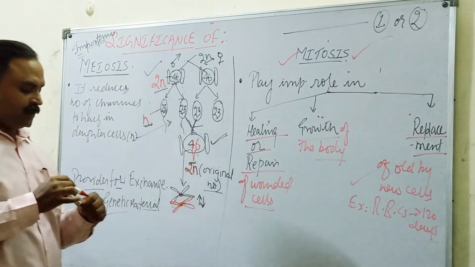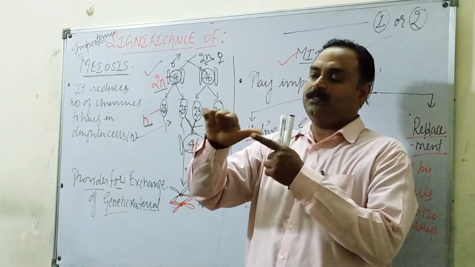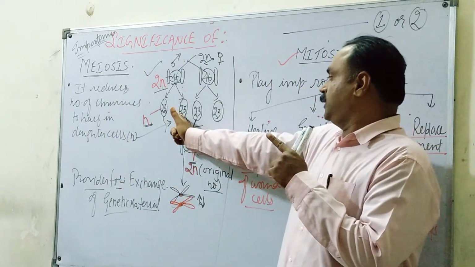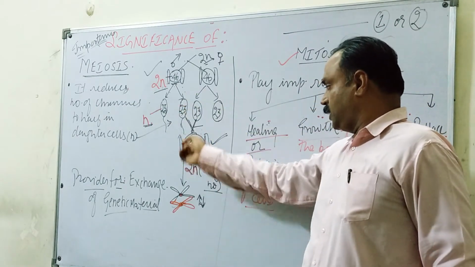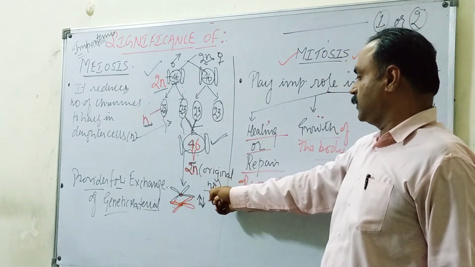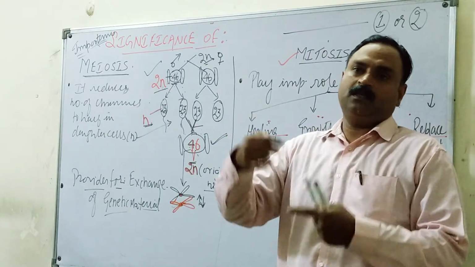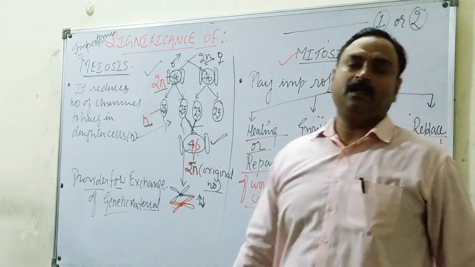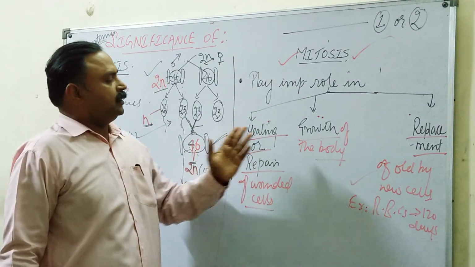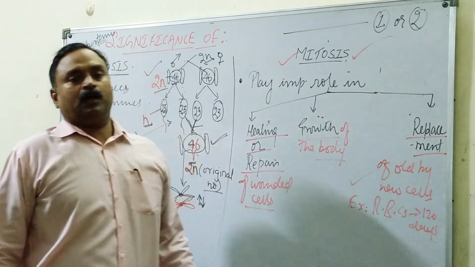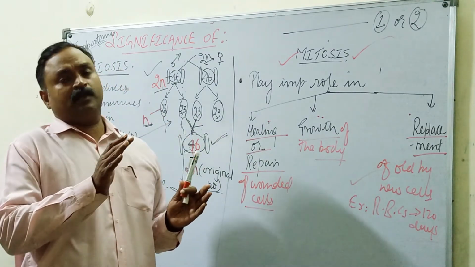Let us recap once. What is the significance of meiosis? It reduces the number of chromosomes to half in the daughter cells or gametes so that the normal number is restored in the progeny after fertilization. And second, it provides for mixing up of the genes, thus producing variation in the population. For mitosis, any two you can include: healing, growth, repair, or maintenance of the chromosome number in the progeny.